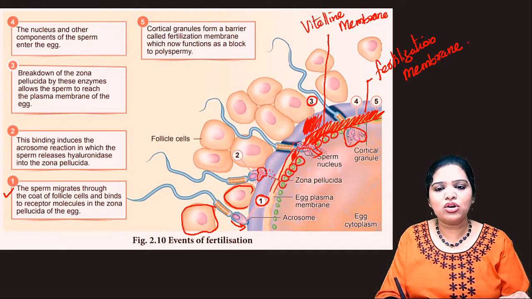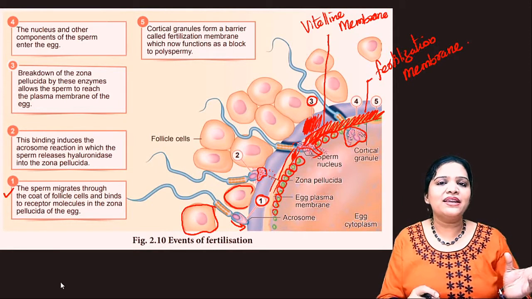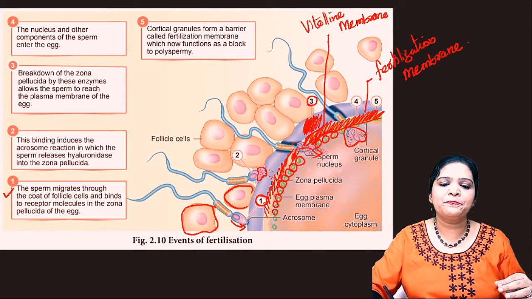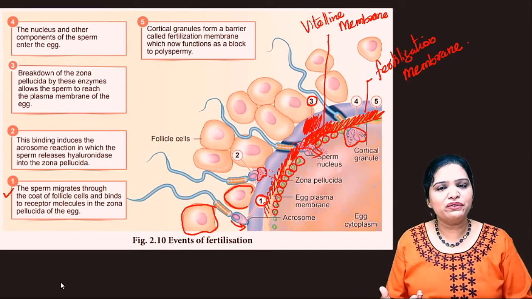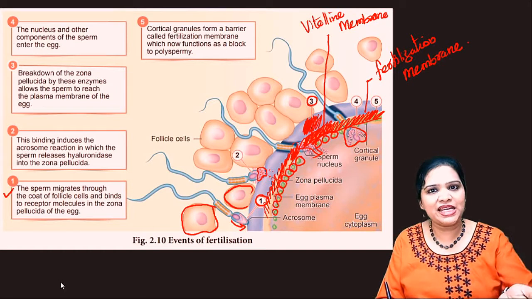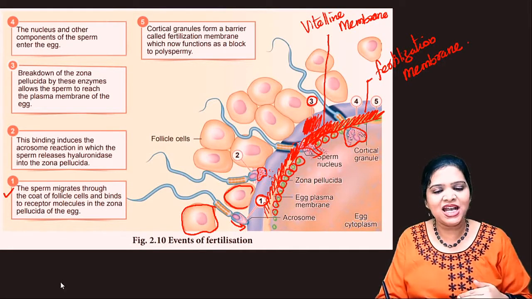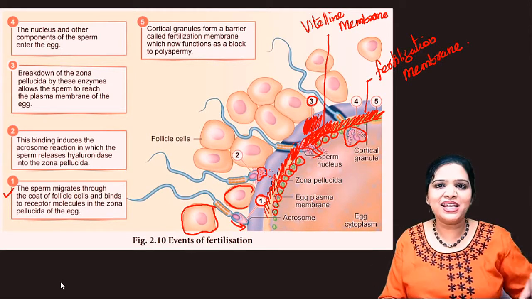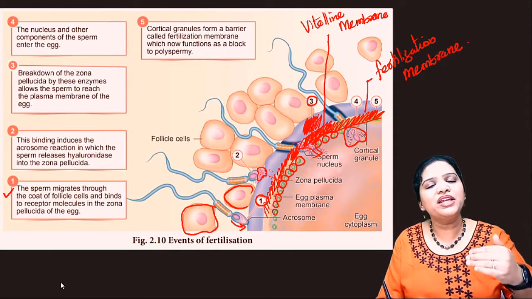Now, once the sperm head touches the zona pellucida, you could see here round particles. These are called cortical granules. They have some chemical substances. They get ruptured and released out, and they form a bridge-like structure here. So this structure is called the fertilization membrane. What is the use of the fertilization membrane? This will prevent the entry of the second sperm. Once one sperm head enters inside the egg, immediately these cortical granules break and form a barrier-like covering, so that it stops the entry of the next sperm.